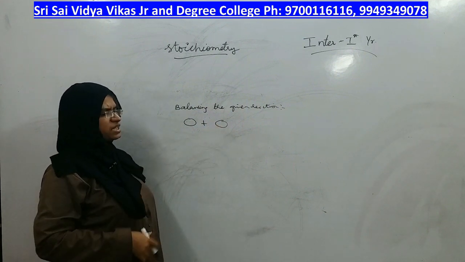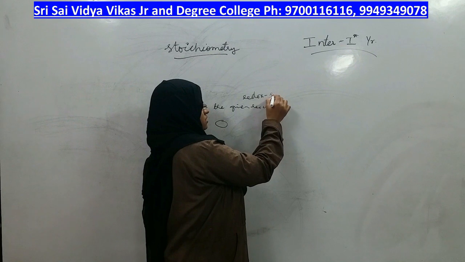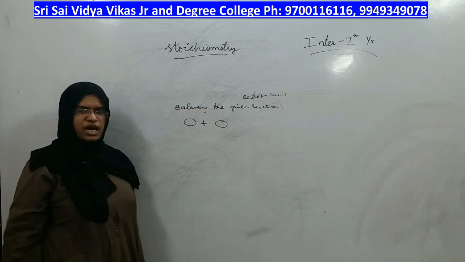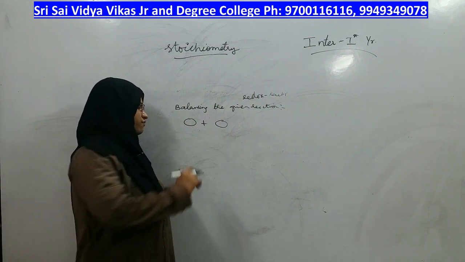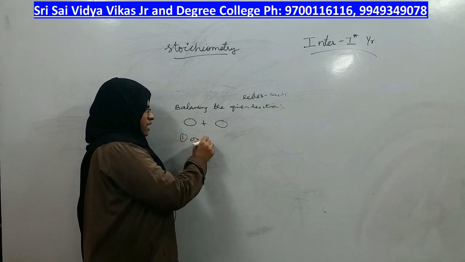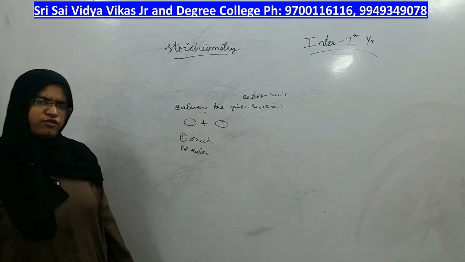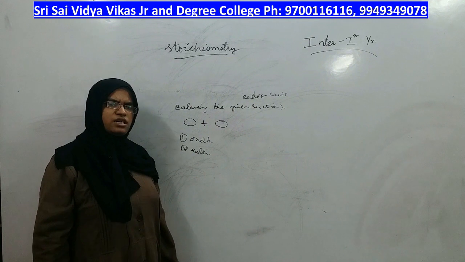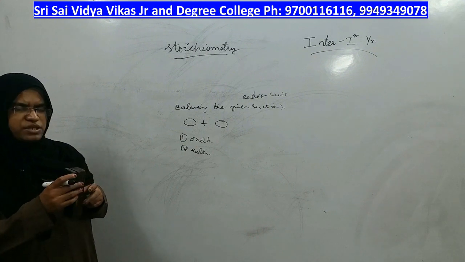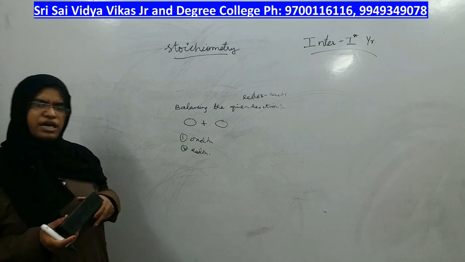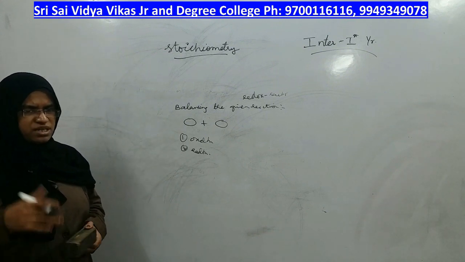In fact, balancing the reactions here are mostly redox reactions. Let me be very specific. If the reactions are redox reactions, there are many types of reactions. If a reaction is involving oxidation as well as reduction, that reaction is called a redox reaction. So from this chapter, the very important topic is balancing the redox reaction by the ion electron method, right? That balancing can be done in acidic medium as well as basic medium, but that is the next story.